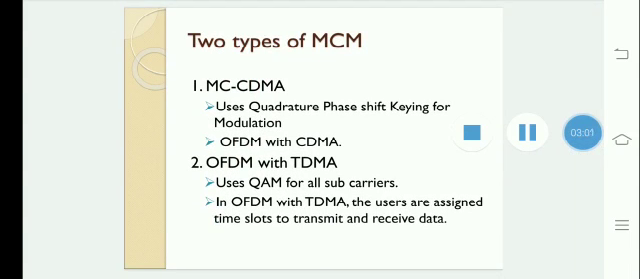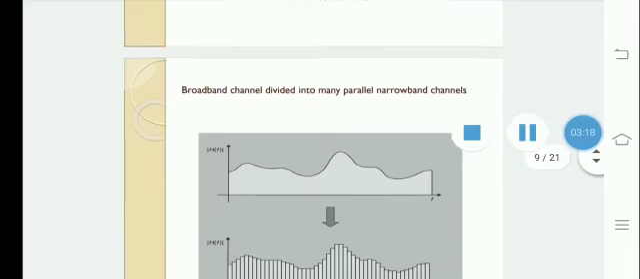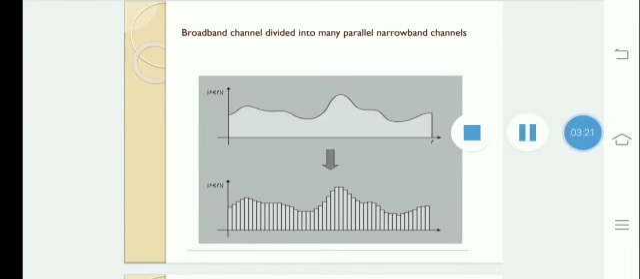The second one is OFDM with TDMA. The users are assigned time slots to transmit and receive data. It uses quadrature amplitude modulation for all subcarriers. This figure shows that OFDM divides a broadband channel into many parallel subchannels. The subchannel pulse shape is a square wave. The OFDM receiver senses the channel and corrects distortion on each subchannel before the transmitted data can be extracted.